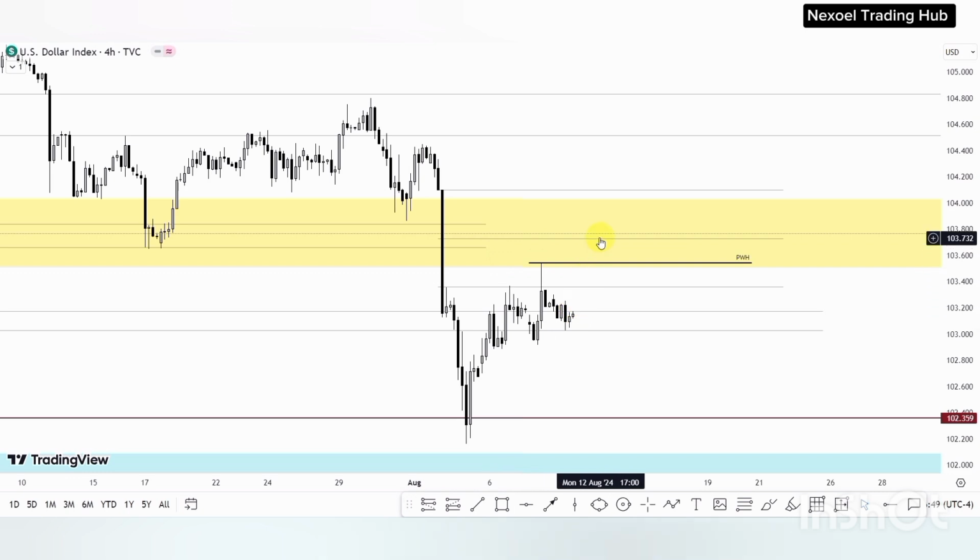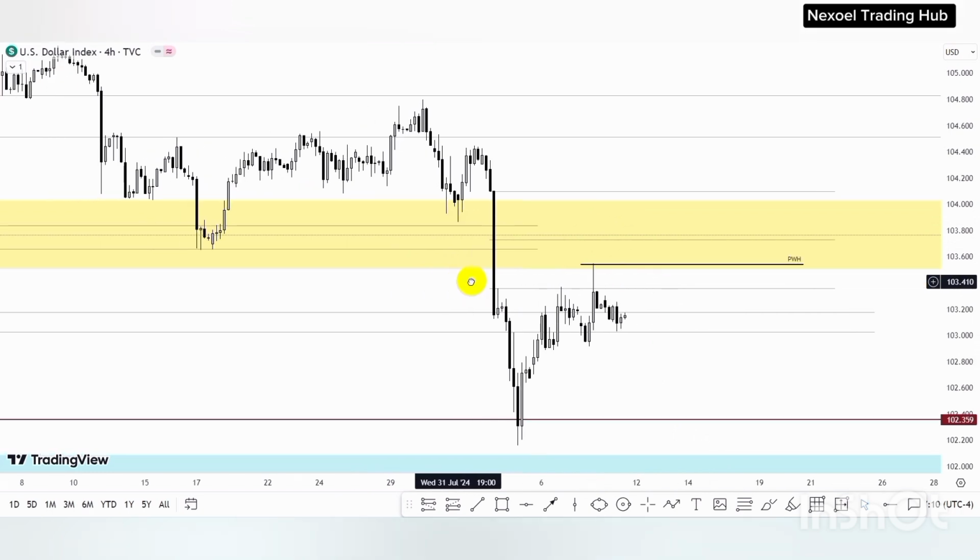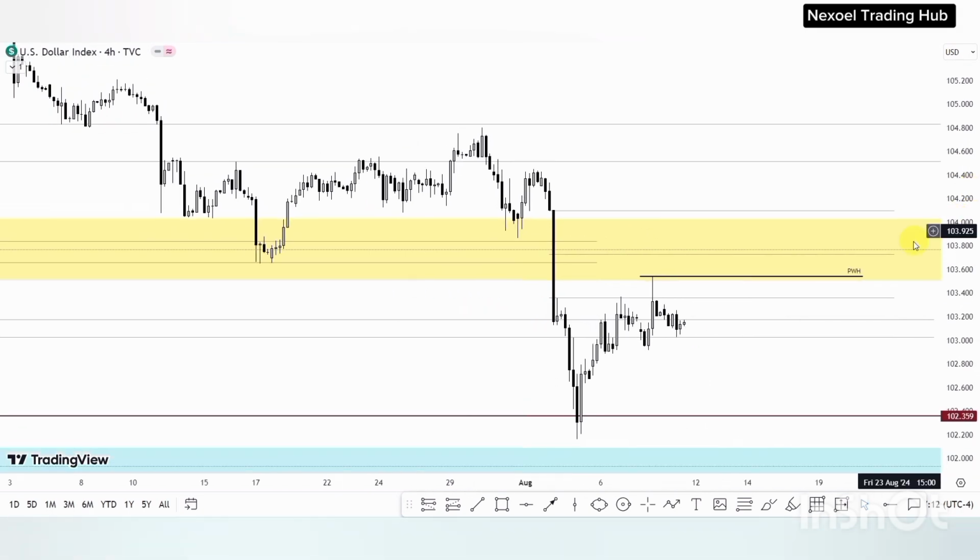So we could see price mitigate the 4-hour fair value gap, which is in confluence to the weekly inverse fair value gap, and you can also see the 4-hour inverse fair value gap. So we could see mitigation of the consequent encroachment level, and then we see price fall to the downside after the raid of last week high points. So this is what we are actually expecting to see in the dollar index.